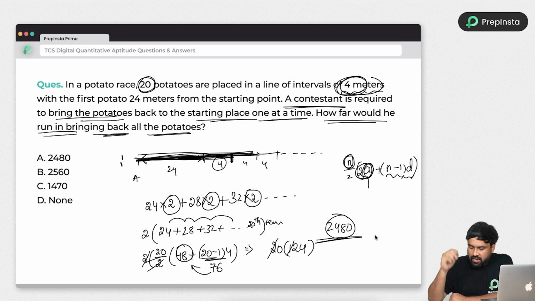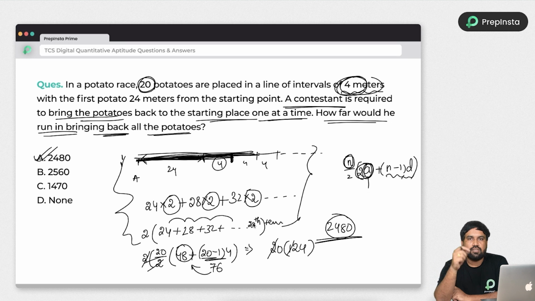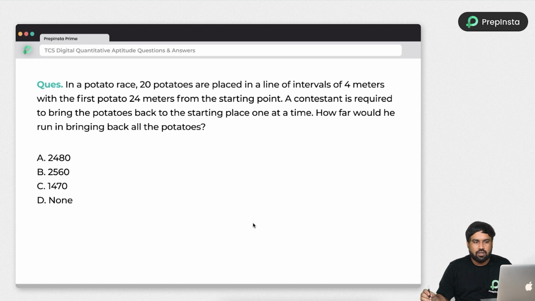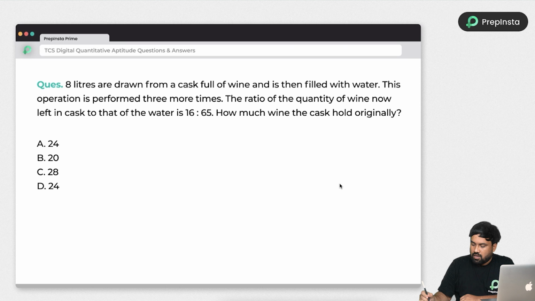So 248 is the correct answer. Option A. See guys, still here it is all about your problem solving skills. After that you need to use some proper formulas also, rather than doing a logical approach sometimes. So if you know the shortcuts or the formulas, you can easily solve these types of problems. And just look into the next problem and try to pause the video and solve it on your own first. Okay, just look into the problem now.